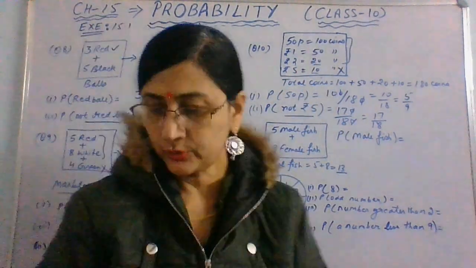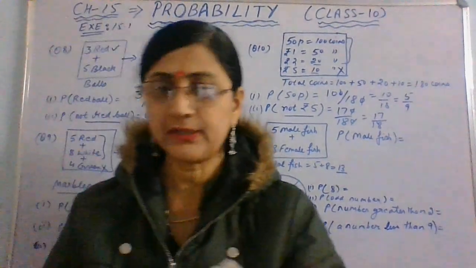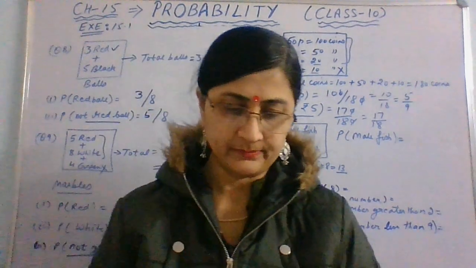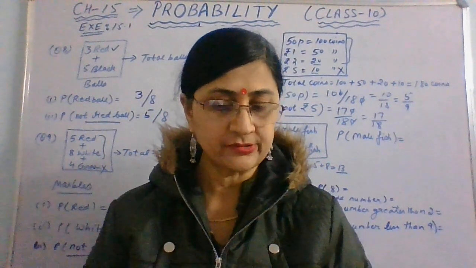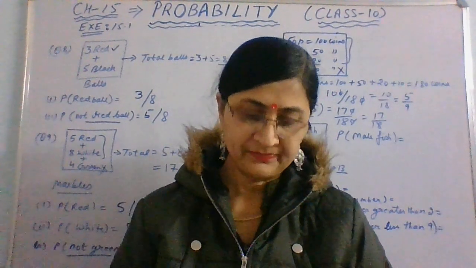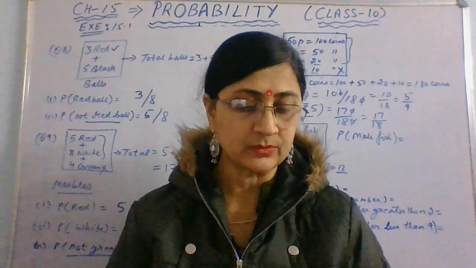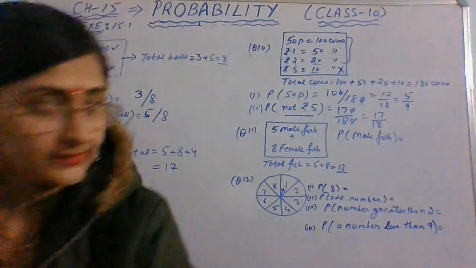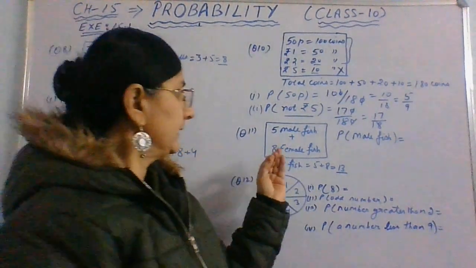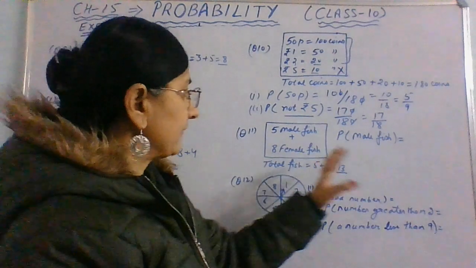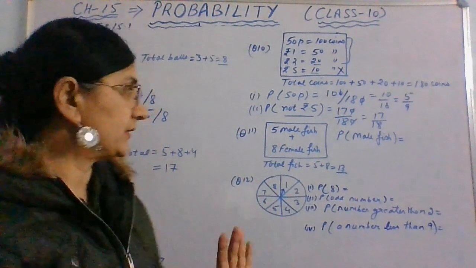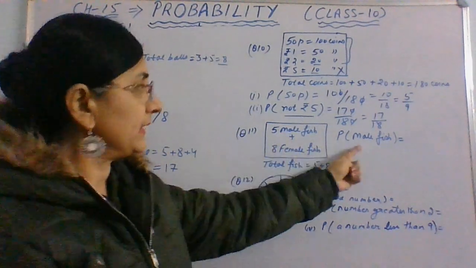Okay. Now the next question is question number 11. Gopi buys a fish from a shop for his aquarium. The shopkeeper takes out one fish at random from a tank containing 5 male fish and 8 female fish. What is the probability that the fish taken out is a male fish? Here, there are 5 male fish and 8 female fish. We are supposed to find the probability of male only. The total fish are 8 plus 5, 13. So favorable outcomes are male, 5.